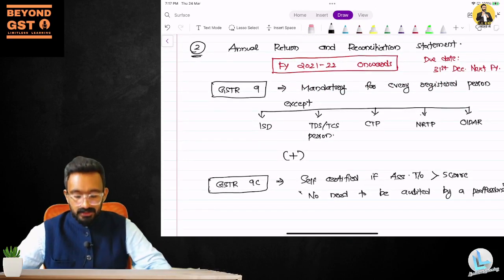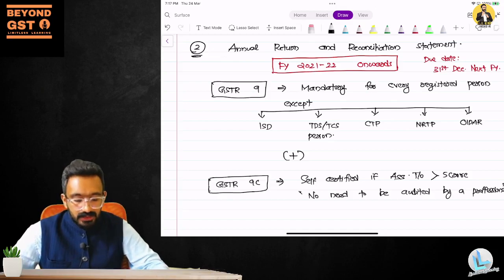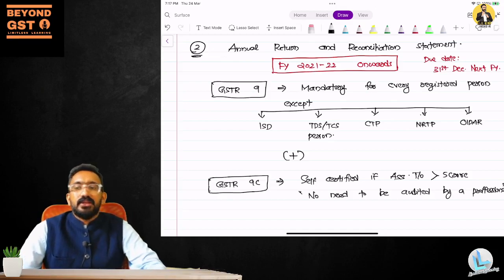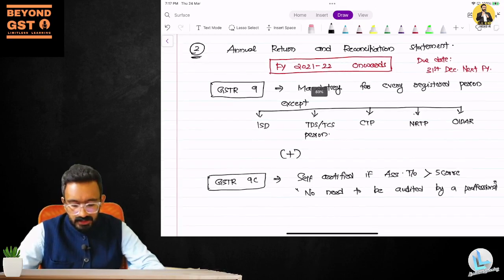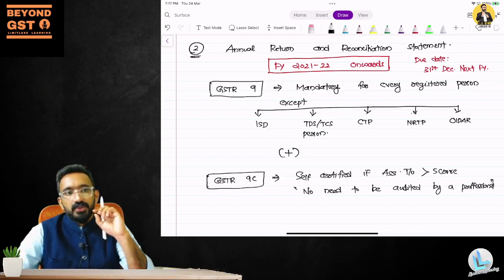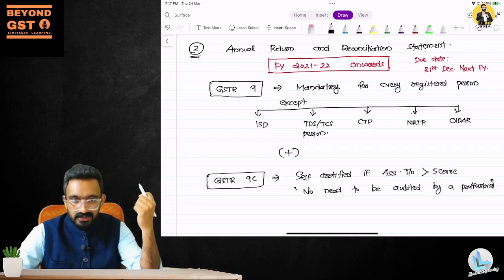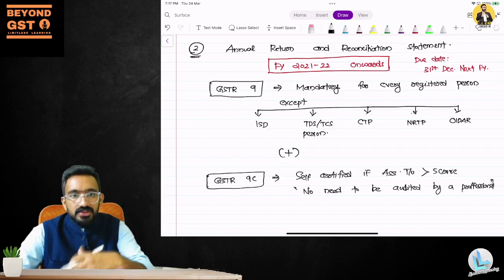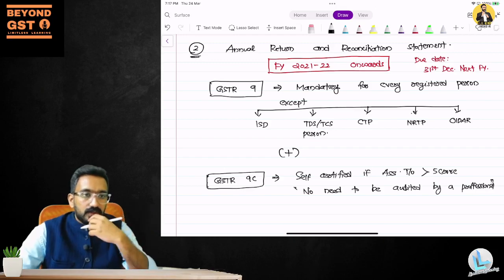Now let's look at the last amendment that we have in the statutory update, which is annual return and reconciliation statement. Again, the number of questions that they're asking in this area is very less. But if they want to ask a question in terms of an MCQ, they can ask. And if they want, they can ask a short note question wherein they can just ask you to write short notes on annual return, or who are the persons required to file it. They have asked for final return once. So we can expect that kind of a question in this area also, but that will be an optional question in the last question that you have. You would have seen that in the model question paper.